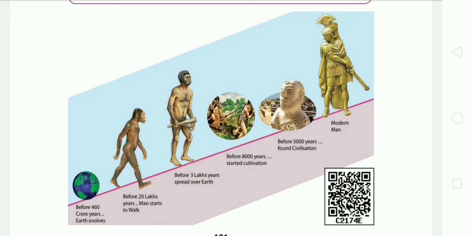So first, the earth evolved 460 crore years ago. Then 20 lakh years ago, the man started to walk. Then 3 lakh years ago, humans spread over all places on the earth. Then 8,000 years ago, humans started cultivation. Then 5,000 years ago, civilization grew up. After that, the modern man evolved.